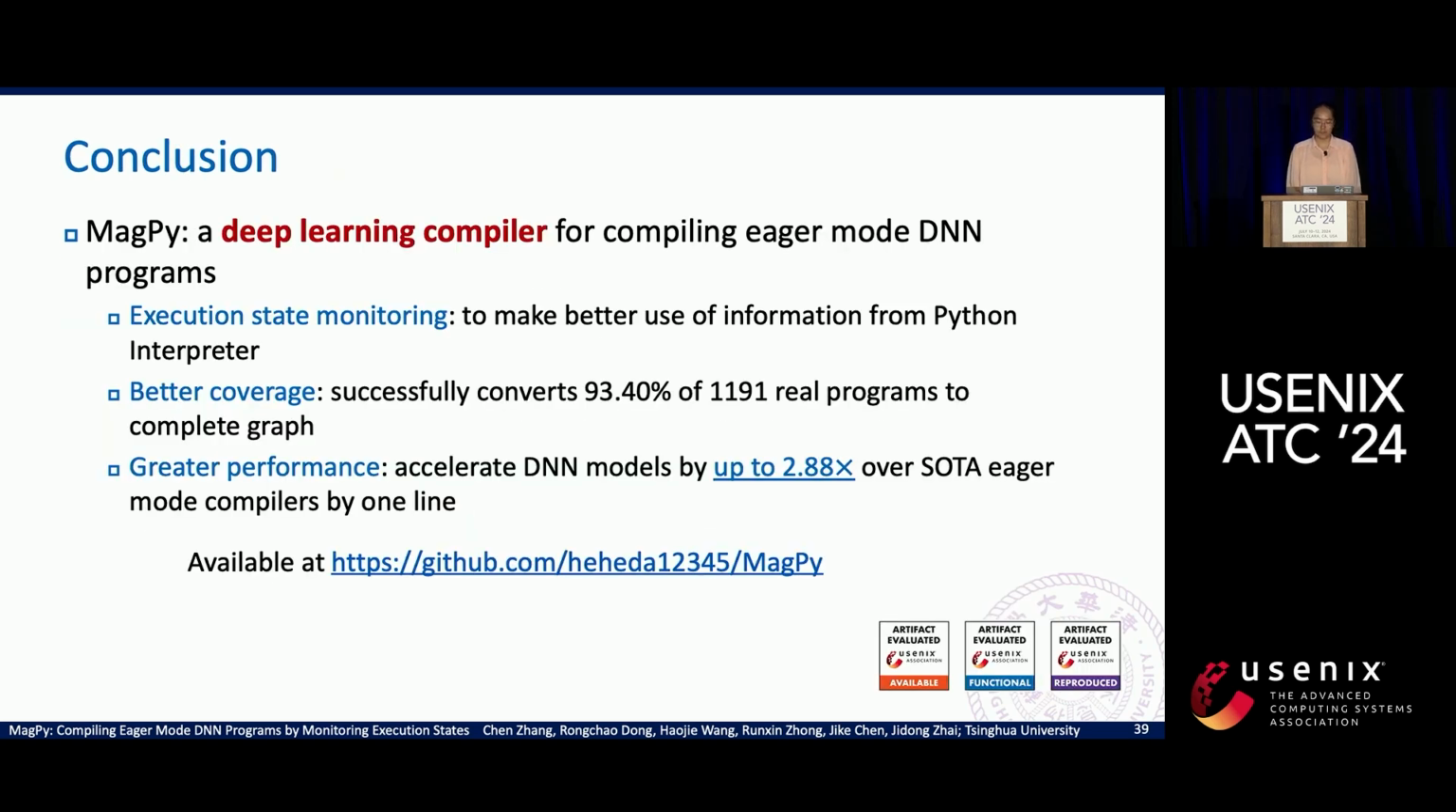In conclusion, our MAGPY system is for compiling eager mode deep learning programs written in Python and PyTorch. It uses the execution state information from the Python interpreter to improve the quality of generating operator graphs. It can export 93% of over 1,000 models to their complete operator graph and achieve up to 2.88 times speed up.